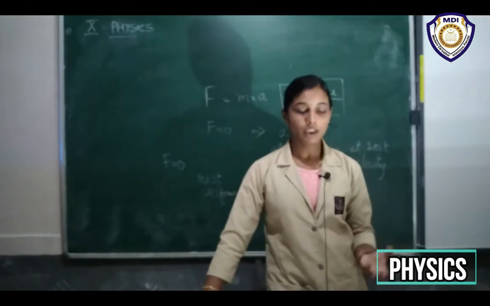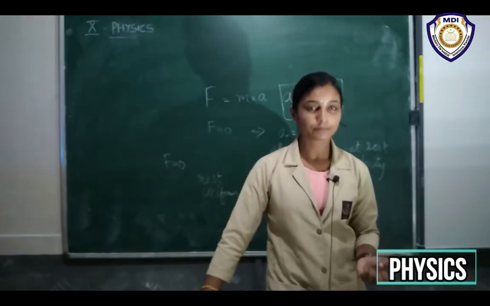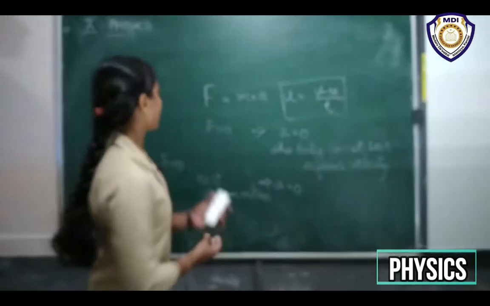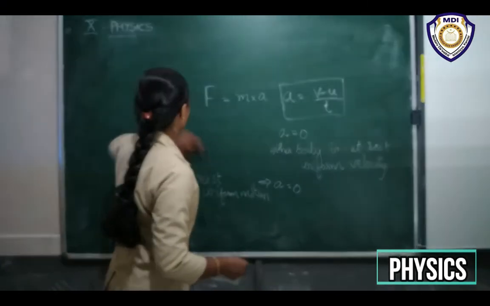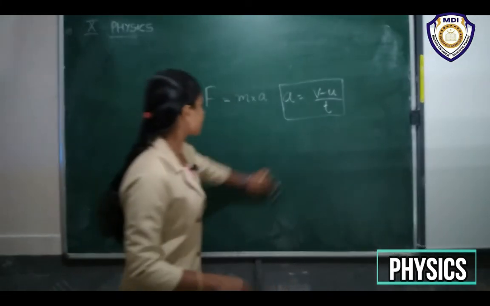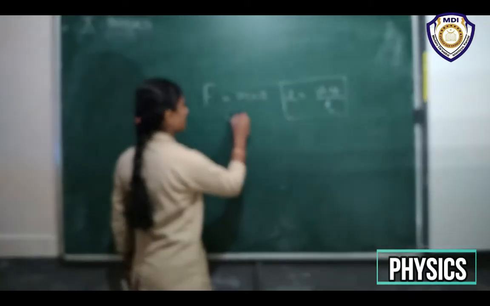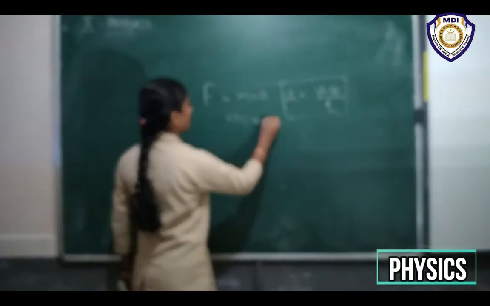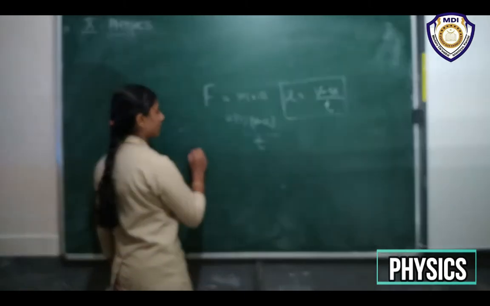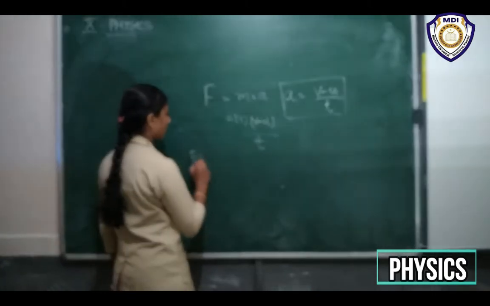So if F is equal to 0, from the equation F is equal to ma, which we can write as m into (v minus u) by t, whatever the time taken, m is a constant value. We do not bother about the time.